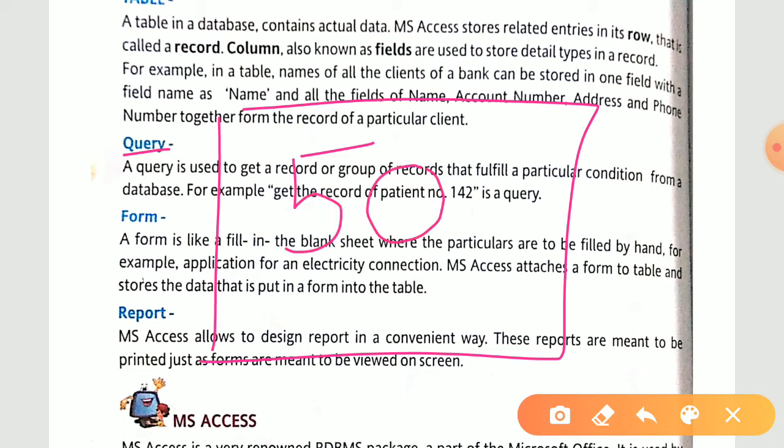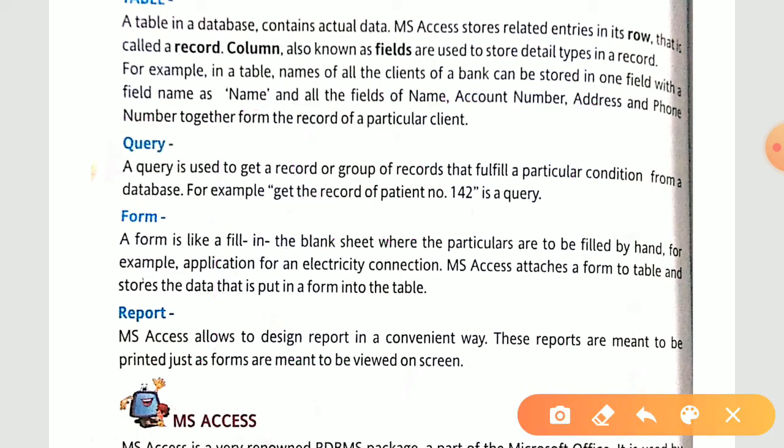Means we have 50 students' records, on what days they are present, what kind of performance they have given throughout the year. Like these data we have in this file. Fine. Now if we want to extract the data of, say, roll number 2, then we can do this with the help of a query. So query is something that helps us to extract the record from our table. Over here in your book also they have given one example, get the record of patient number 142.